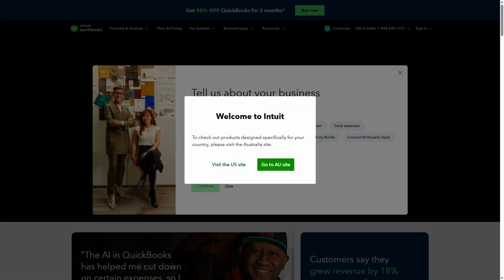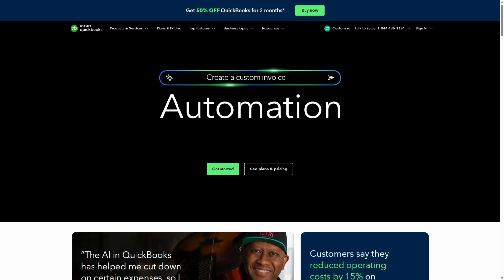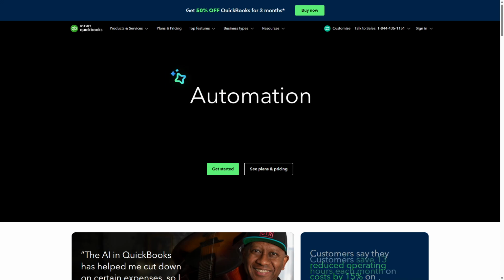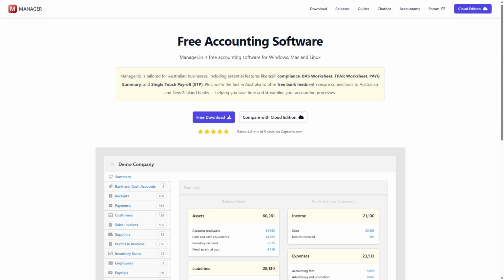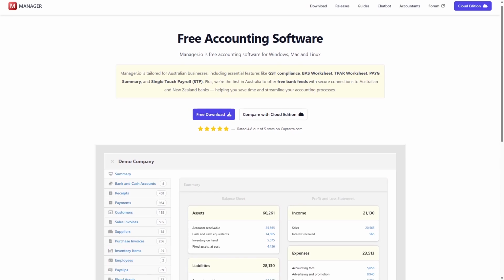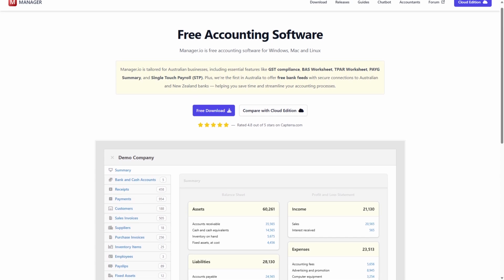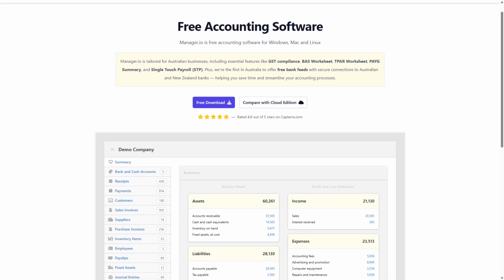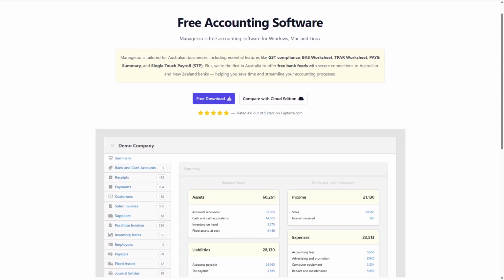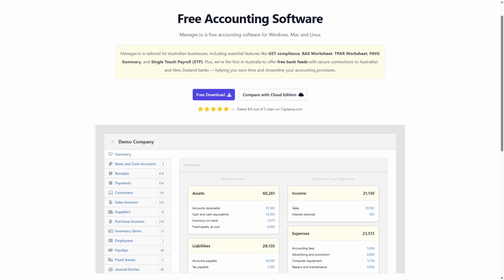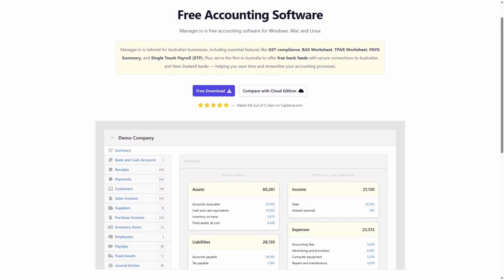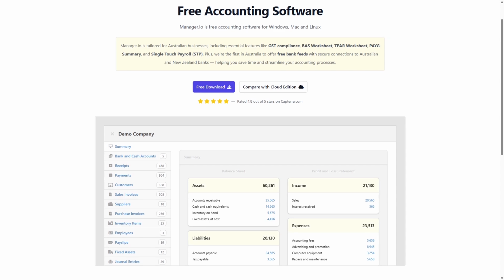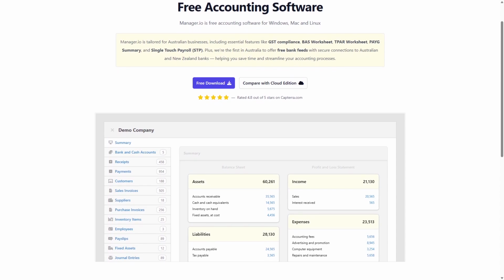Manager.io is a free, desktop-based system with optional cloud sync, while QuickBooks is a subscription cloud service offering extensive integrations and automation features. Manager.io is an open-source accounting software designed for small to medium businesses seeking a straightforward, cost-effective solution. It operates primarily as a desktop application, allowing users to keep their financial data locally while offering optional cloud syncing for remote access.